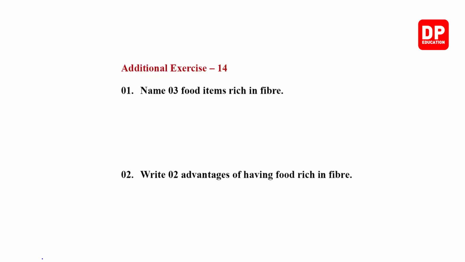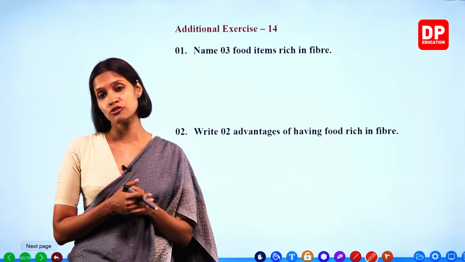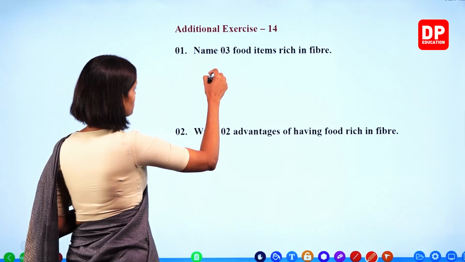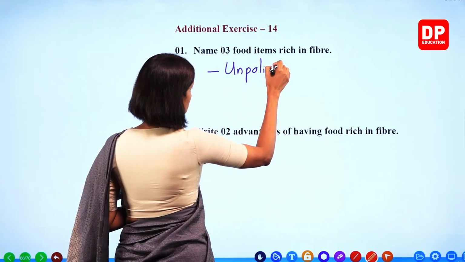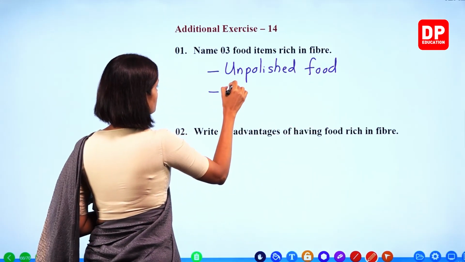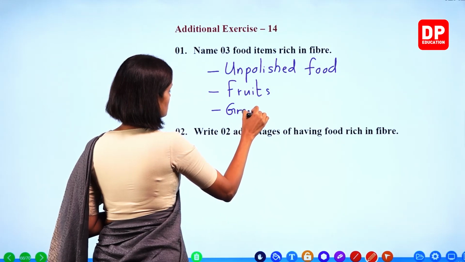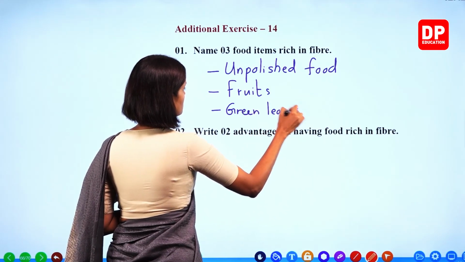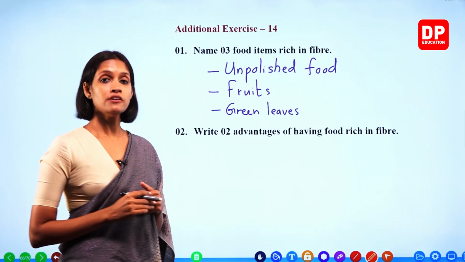Right. Exercise number 14. Name three food items rich in fiber. What type of food items are rich in fiber? Fruits, vegetables, green leaves, right? Unpolished food contains a lot of fiber. Okay? We will write three food items. Unpolished food, like red rice. Fruits, green leaves, right? Unpolished food, fruits, green leaves, right, children?